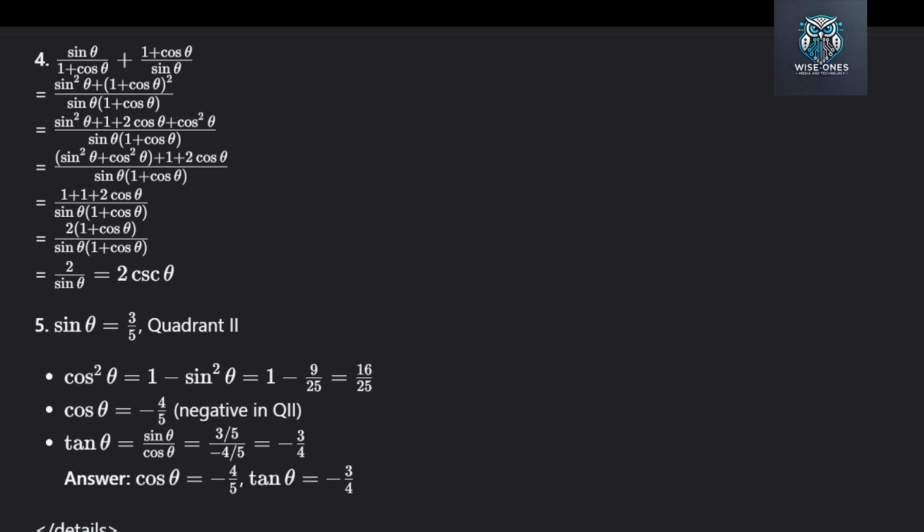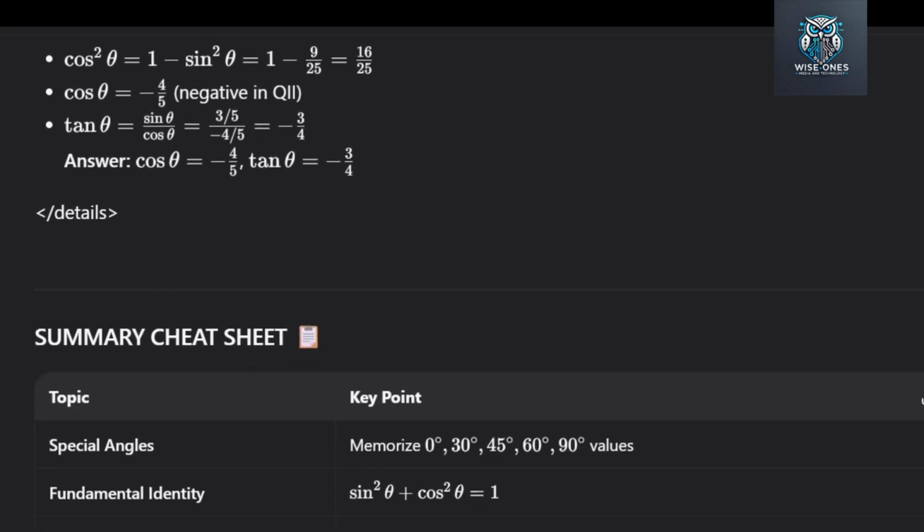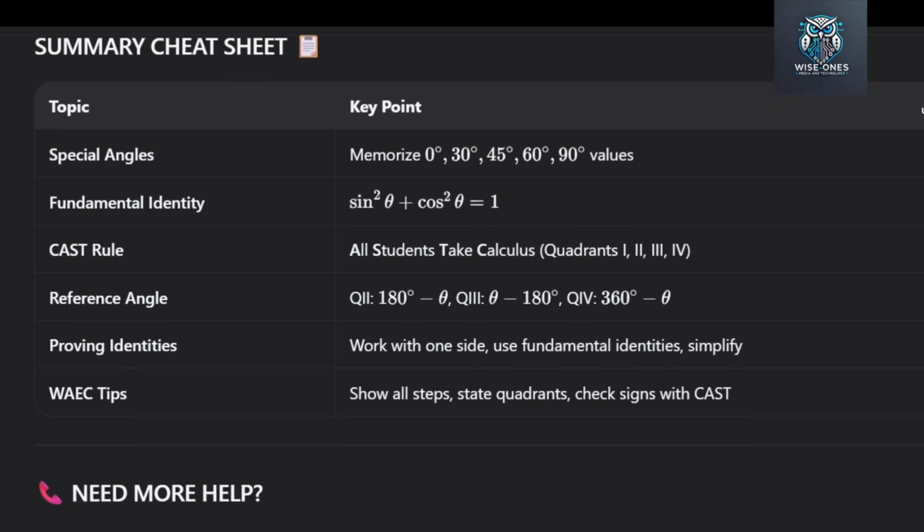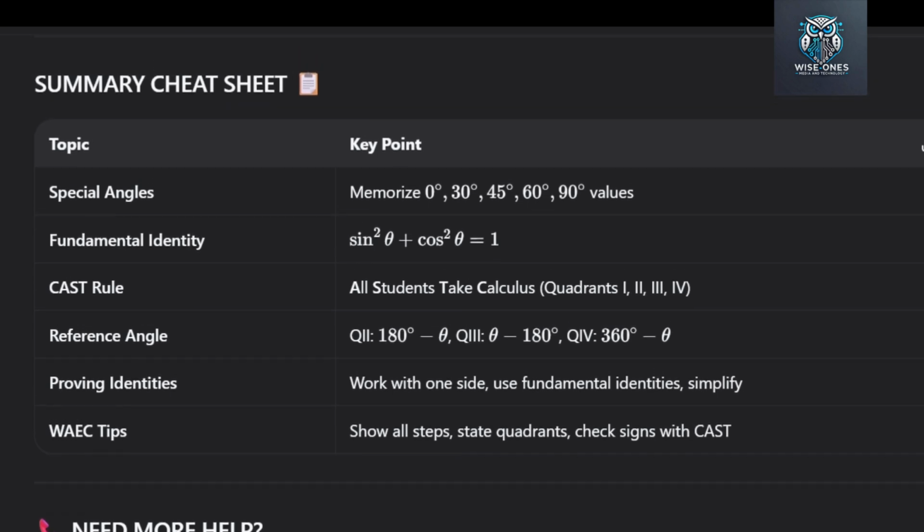Now, do you need more help? If you're still stuck on any part: 1. Reread this tutorial slowly. 2. Practice the examples with pen and paper. 3. Watch the quadrant diagram and trace the CAST rule. 4. Message me on WhatsApp for one-on-one clarification. Remember, the line is in the description box below.